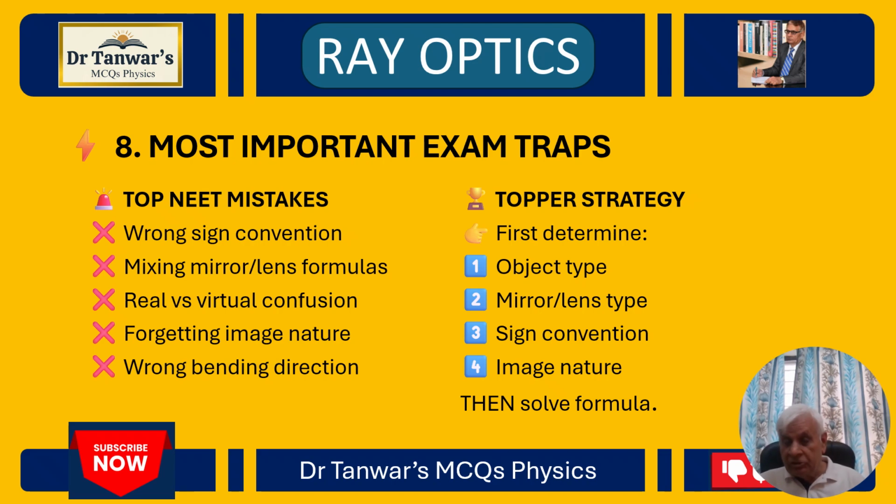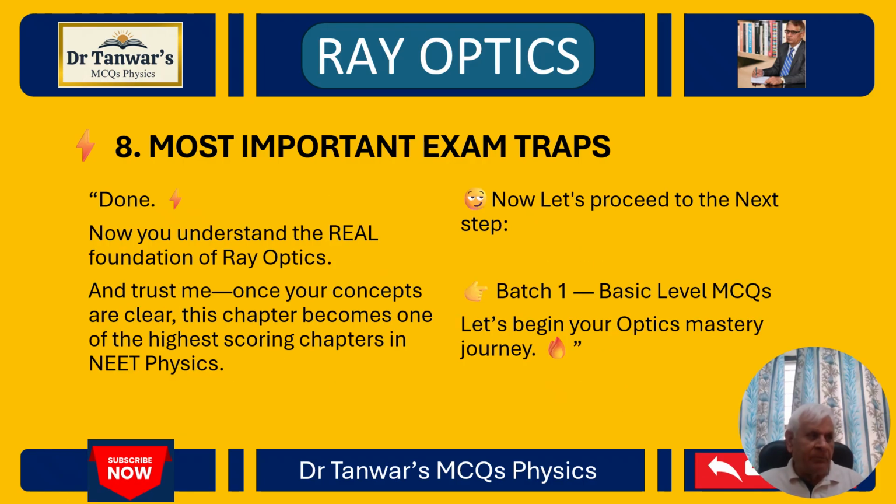And the toppers adopt a certain strategy in the NEET examination. By following it, you can also build up your stamina and performance in NEET. First, determine the object type, mirror or lens type, sign conventions, image nature, then solve the formula.